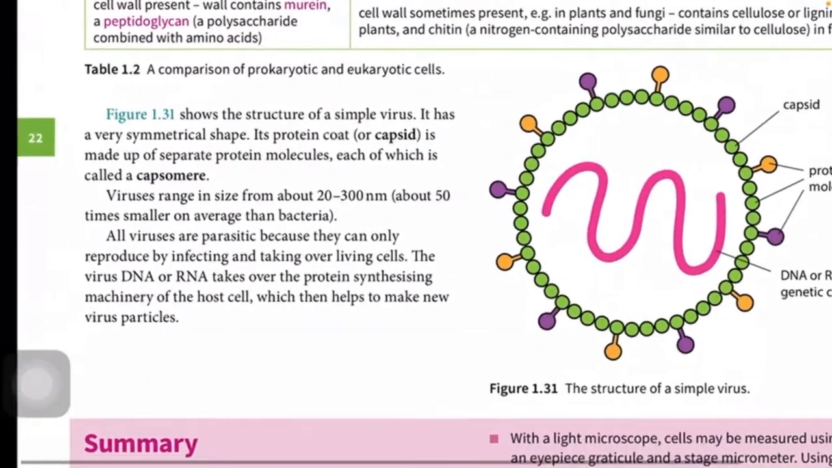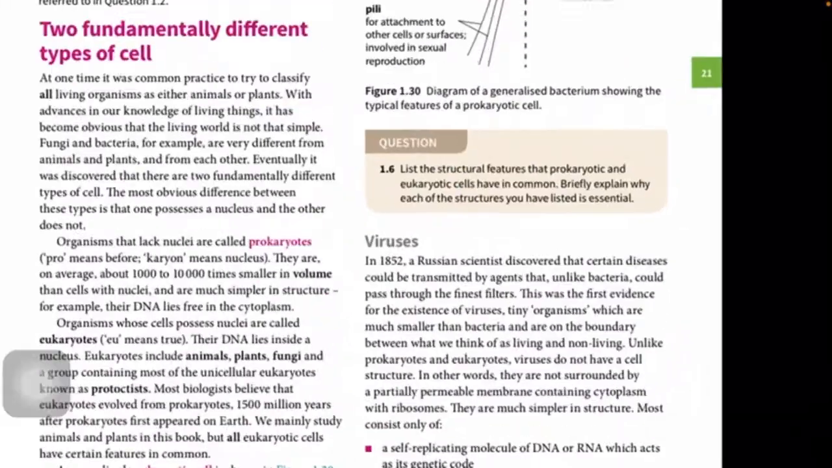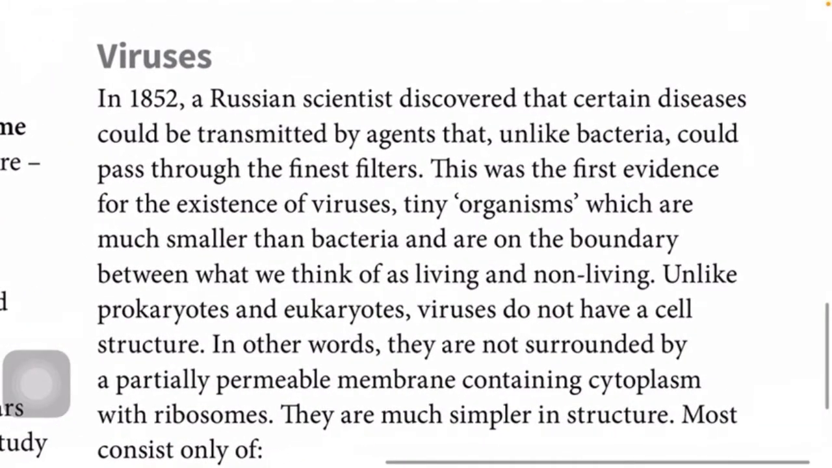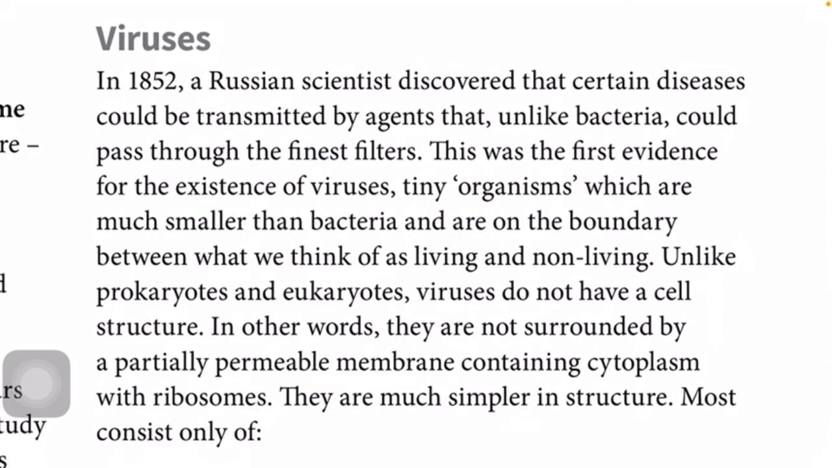So yeah. Now we will look at viruses. Viruses are different from prokaryotic and eukaryotic cells. In 1852, a Russian scientist discovered that certain diseases could be transmitted by agents that, unlike bacteria, could pass through the finest filter. So it is even smaller than the prokaryotes. This was the first evidence for the existence of viruses, tiny organisms which are much smaller than bacteria and are on the boundary between what we think of as living and non-living.